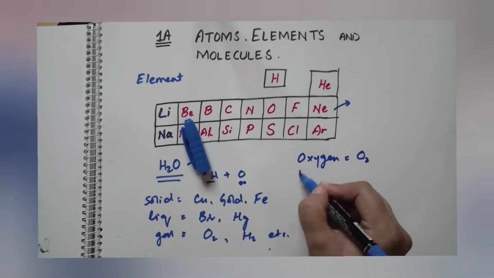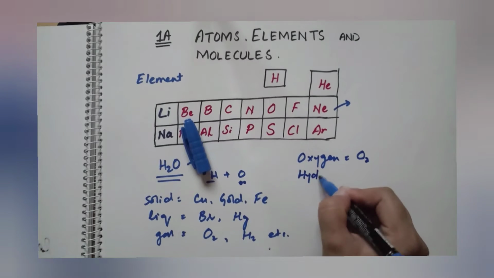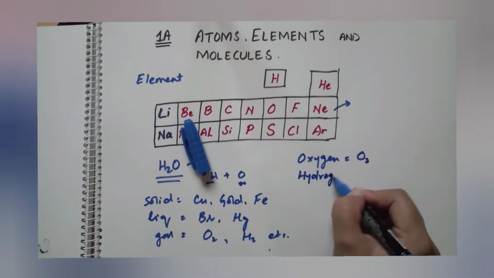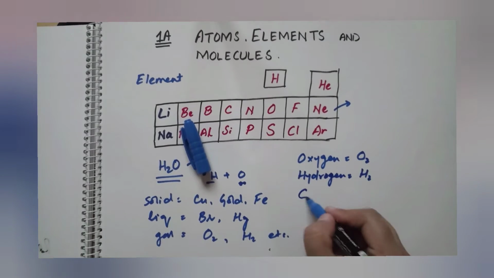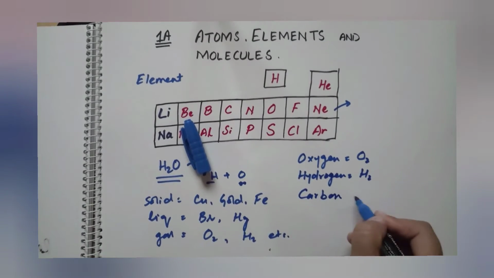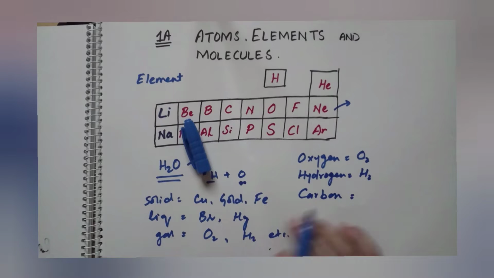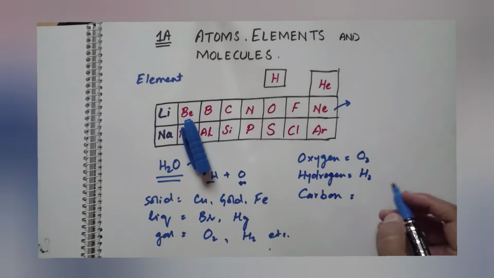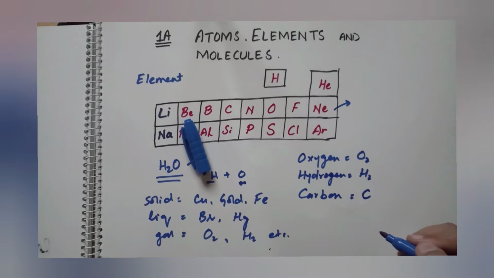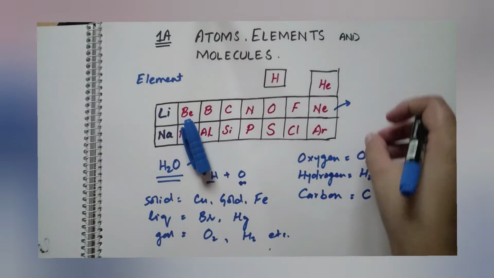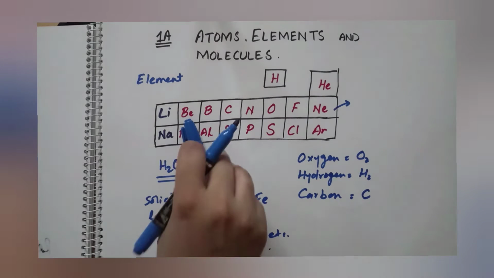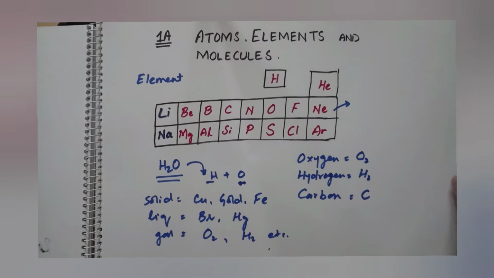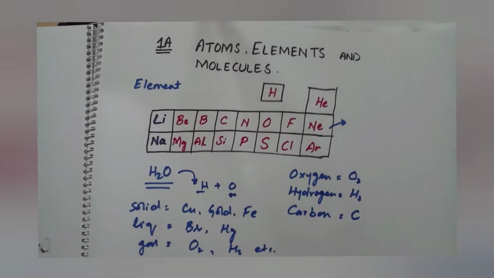Hydrogen is an element, and instead of writing the full name of hydrogen, we write the symbol H2. Carbon is an element, and instead of writing the full name of carbon, we write its symbol. And it is easy to understand a chemical reaction or chemical equation by using the symbols. Is it clear?